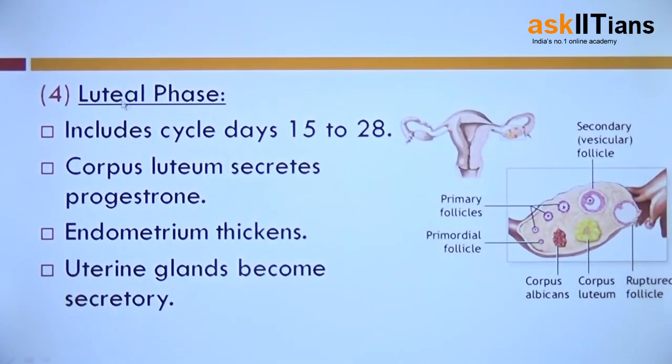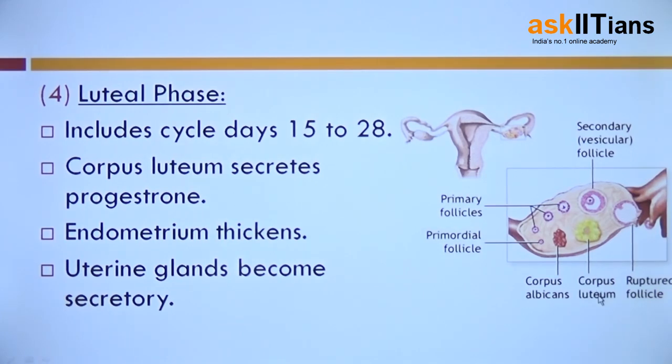Fourth phase is the luteal phase, and it occurs during the last days of the cycle. So between 15 to 28 days of the cycle, luteal phase occurs. Corpus luteum is formed. Corpus luteum secretes progesterone. So corpus luteum, you can see this is an ovary.